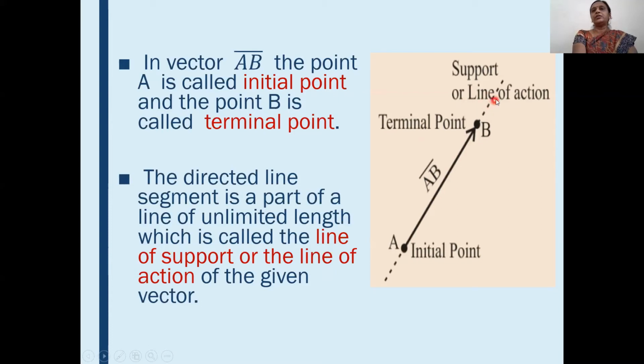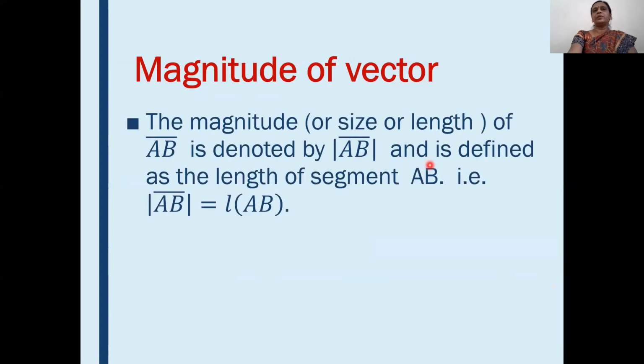Therefore, this line is called line of action or line of support, whose part is this line segment. Okay, then we will see what is meant by magnitude of vector. The magnitude or size or length of AB bar is denoted by mod of AB bar and is defined as length of segment AB. It is written as mod of AB bar or simply length AB. This is the magnitude of vector AB bar.